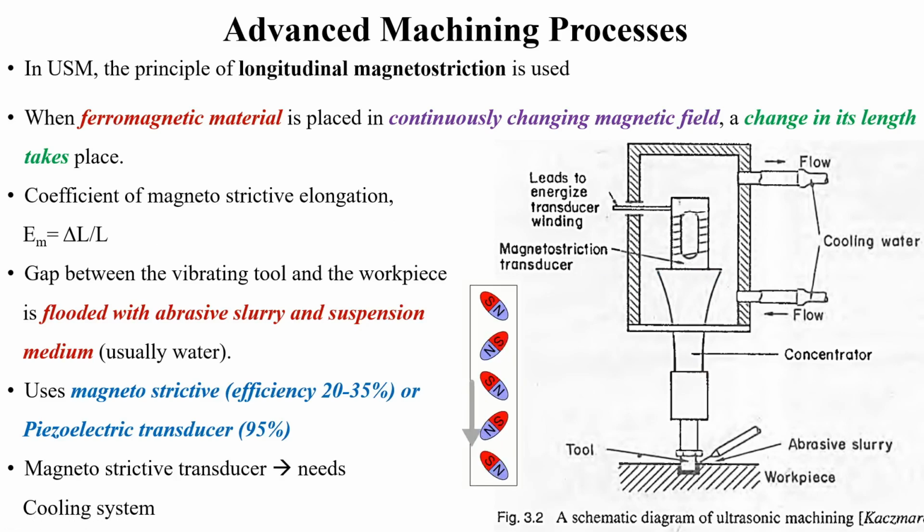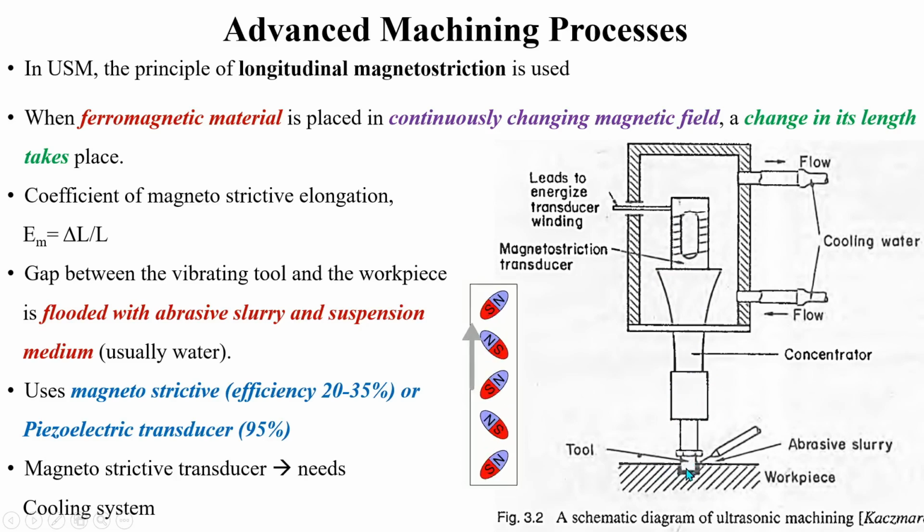The main purpose of the concentrator is to concentrate this vibration that is generated by the transducer onto the tool. Sometimes the concentrator will increase the amplitude of vibration. That is, the transducer will be vibrating at a particular frequency and amplitude, and sometimes a concentrator can be used to increase this amplitude of vibration onto the tool.